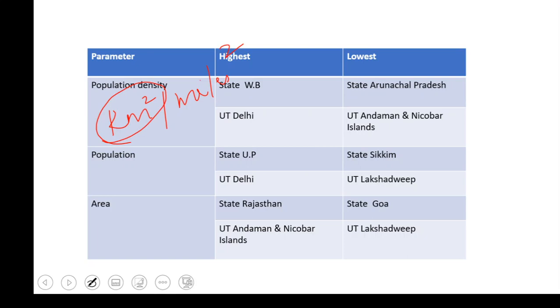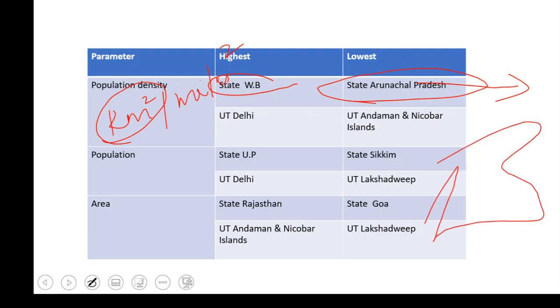If we take that into consideration, West Bengal is the state which has the highest population density, and the lowest is Arunachal Pradesh. We can say that Arunachal Pradesh is sparsely populated. It's not that we have less population, we have more area when compared to population. So the population is scattered, it's not denser. You won't see that dense packing in Arunachal Pradesh. That's what it means.